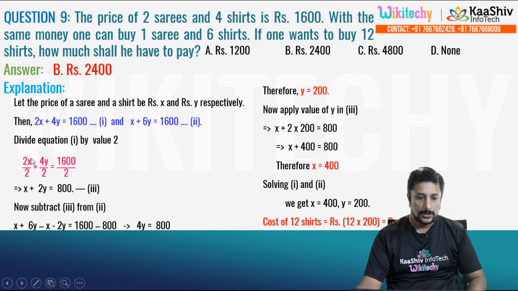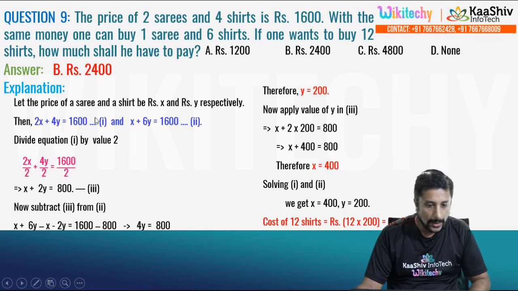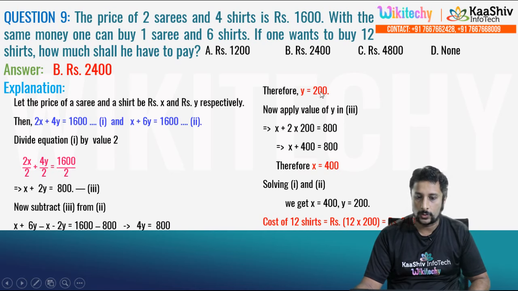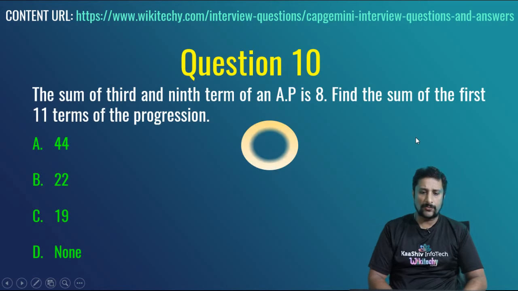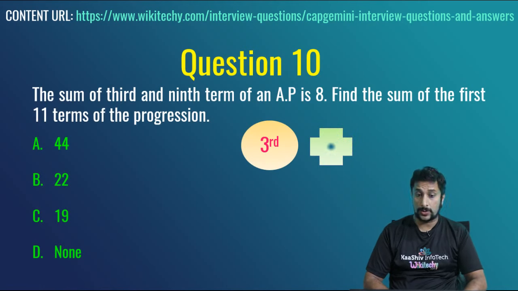Equating this one, 2x plus 4y, I am trying to equate it. So this one divided by 2, you got this equation: x plus 6y is equal to 1600. Subtracting this one, I got 4y is equal to 800, y is equal to 200, x is equal to 400. So I want to buy 12 shirts. x, the saree, is 400 and y is 200. So 12 into 200 is 2400. The answer is 2400.